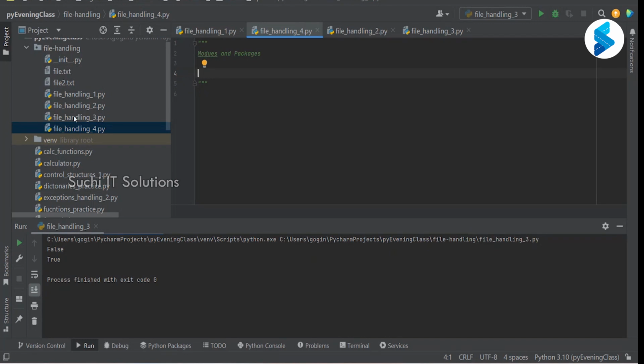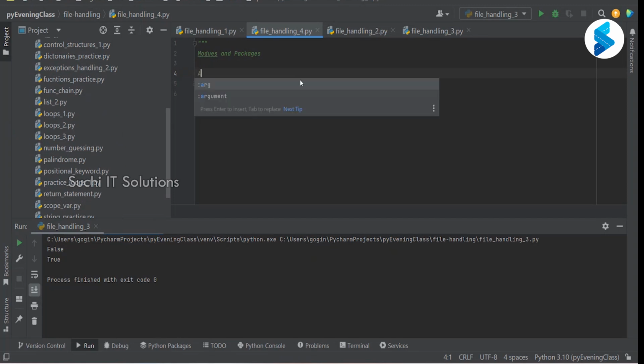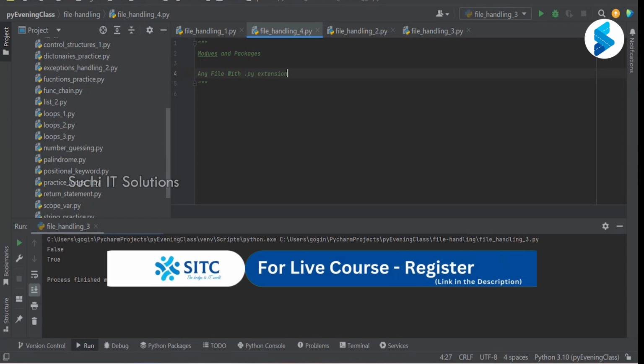So all this, say file handling 1.py, 2.py, 3.py, 4.py, all these are basically modules. The control structures, dictionaries.py. Any file with a .py extension is called a module in Python.